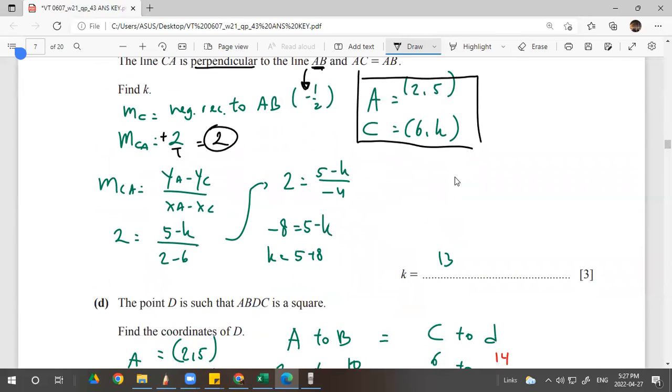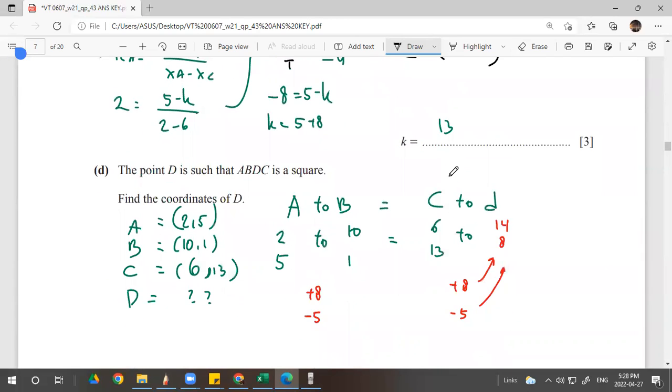And then MCA equals 2 equals (5 minus k) over (2 minus 6). And then I put this 5 minus k over -4, over 1. So 2 times negative 4 is negative 8 equals 5 minus k, and you can get the k easily. 5 plus 8, right? You just switch the position, 13. So we get C as (6, 13). Write down one more time.